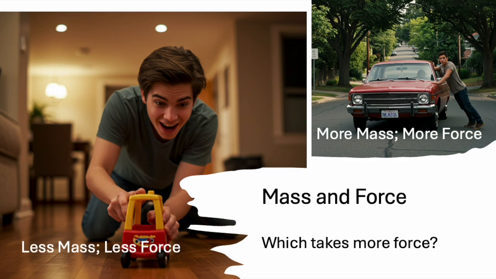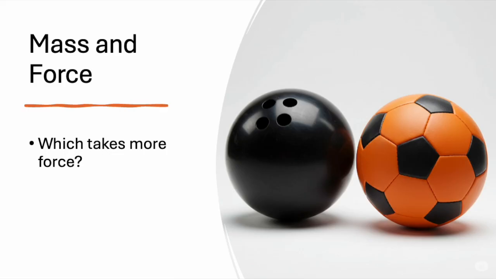The toy car has less mass, so it needs less force to get it going. Let's look at some other examples. A bowling ball versus a soccer ball. A bowling ball has more mass than a soccer ball, so you need more force to throw a bowling ball the same distance as a soccer ball.